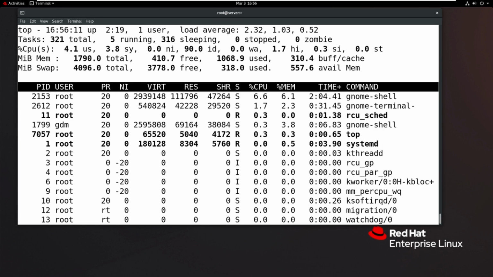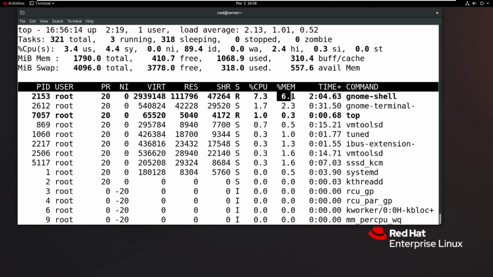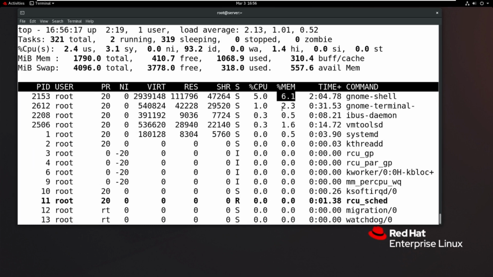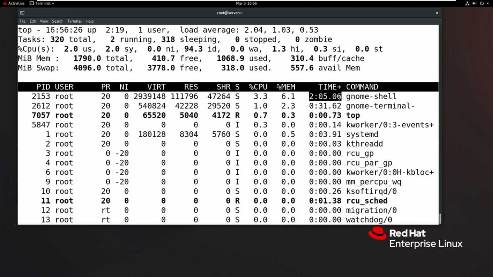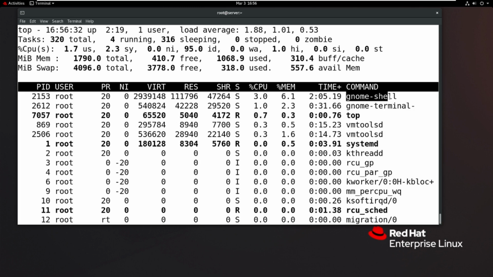And now the memory occupation from the RAM of each process. This process occupies 6.1 memory, 6.1 memory, and this one occupies 2.3 percent memory. And then the time, the total time the command has been executed. And our last one is the command name. So like this is the monitoring view.